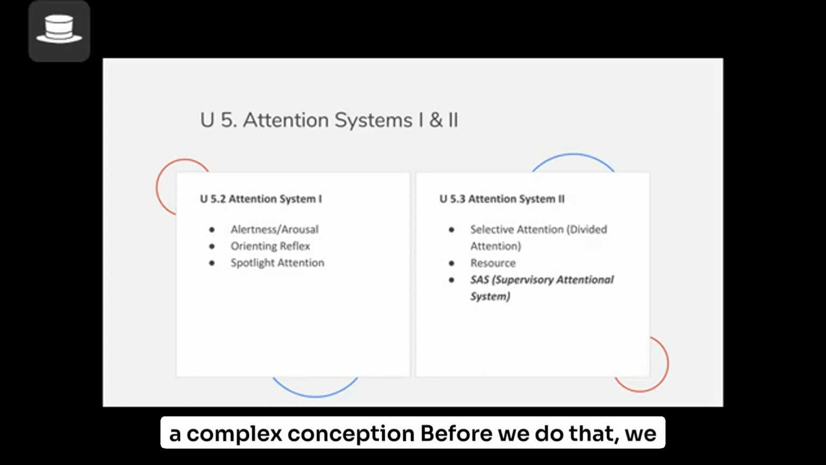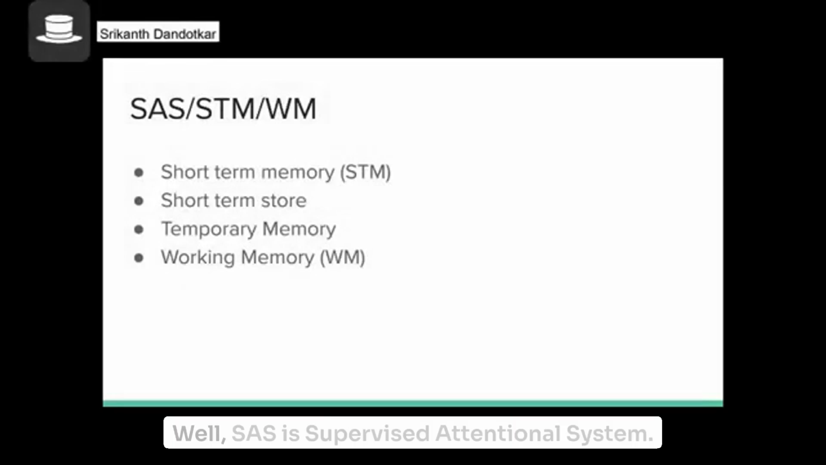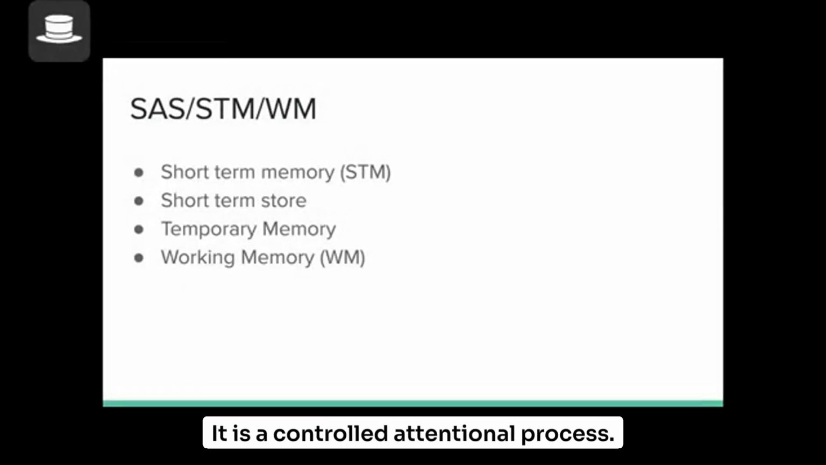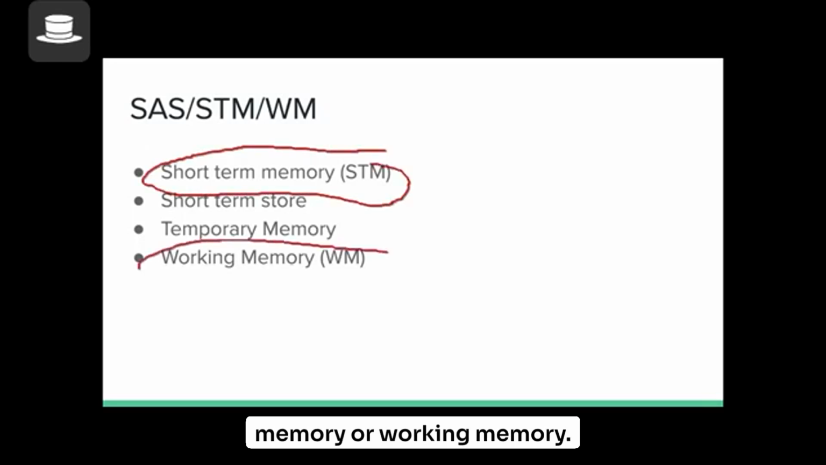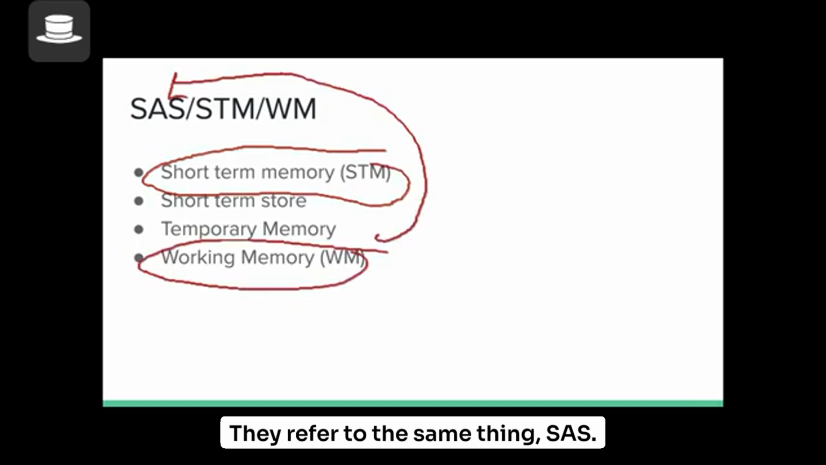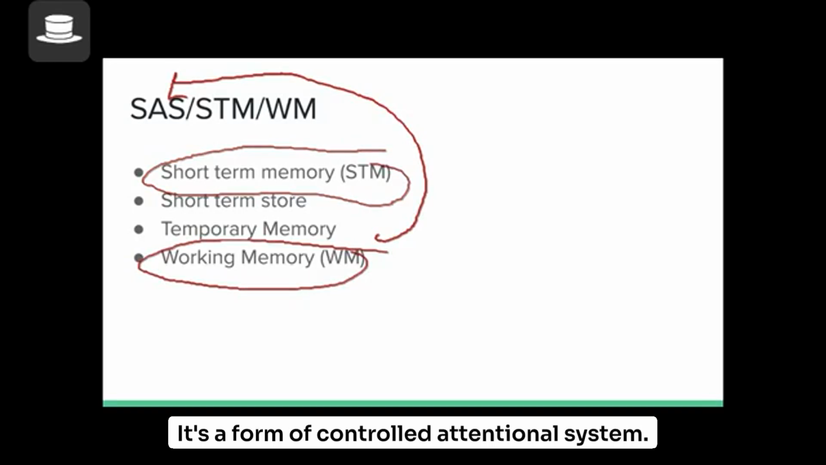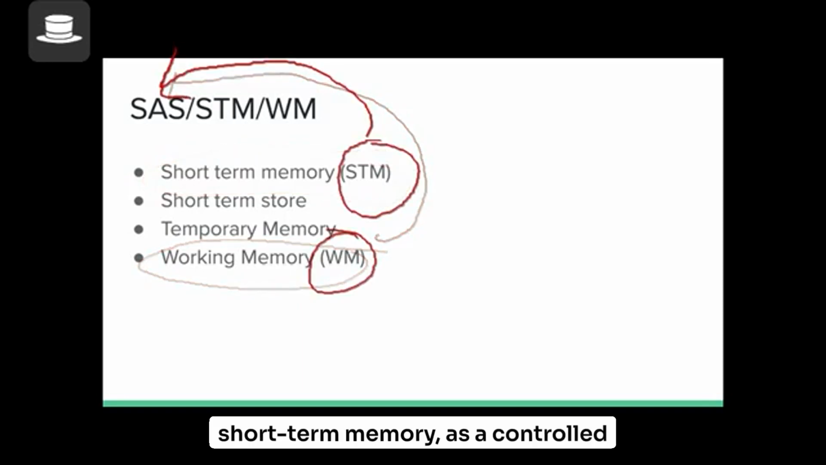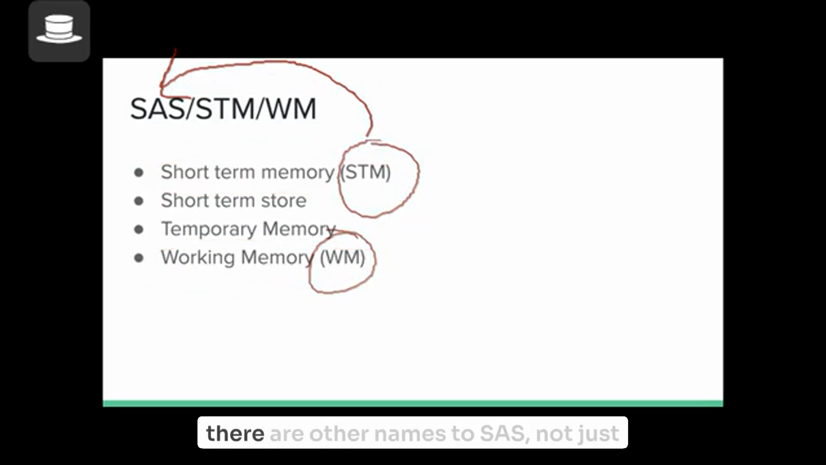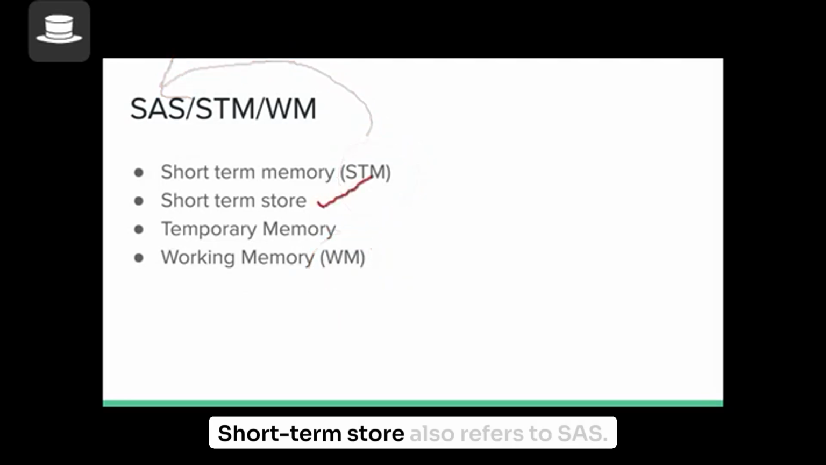Before we do that, we need to know what SAS is. So what is SAS? Well, SAS is supervised attentional system. It is a controlled attentional process. And you've heard this term before, short-term memory or working memory. They all refer to the same thing, SAS. It's a form of controlled attentional system. I know it's counterintuitive to think of a memory system like working memory or short-term memory as a controlled attentional process. That's what it is. And there are other names for SAS, not just short-term and working memory. Short-term store also refers to SAS. Temporary memory also refers to SAS.